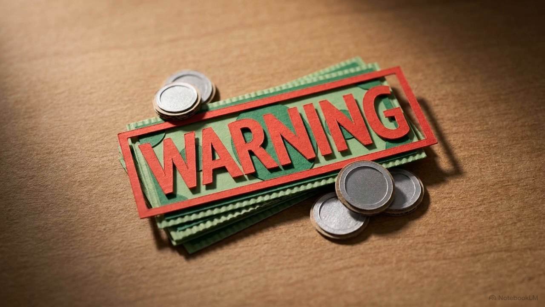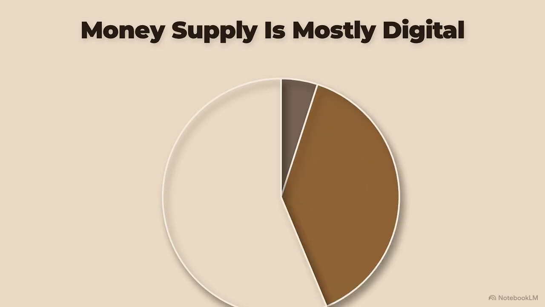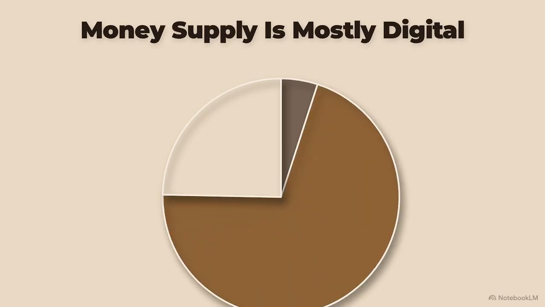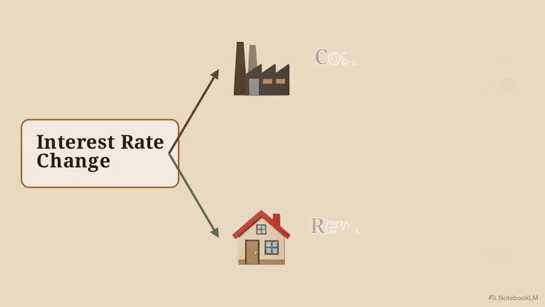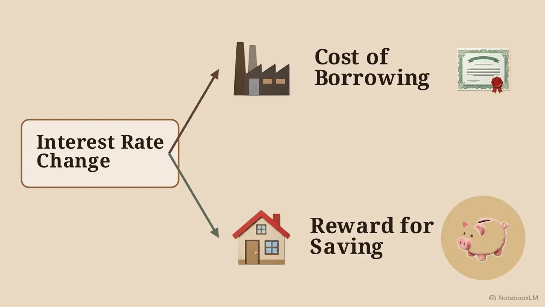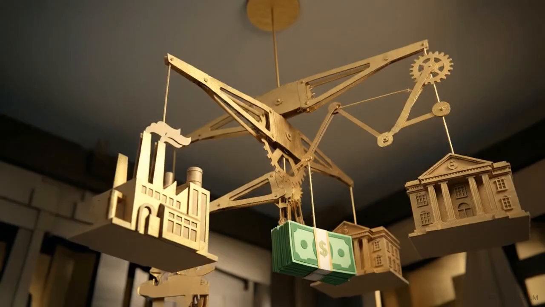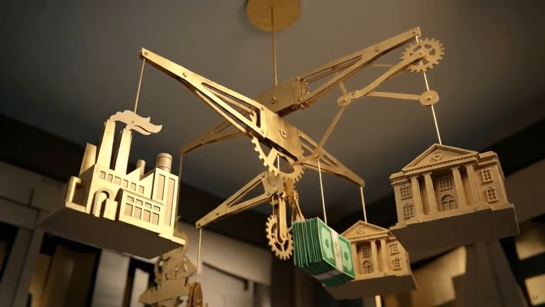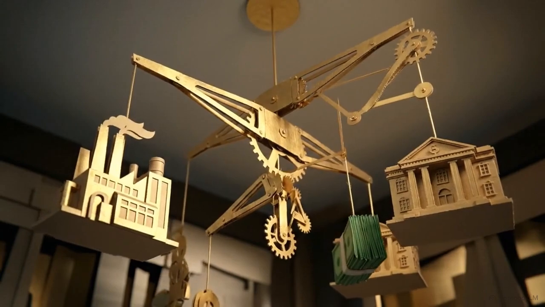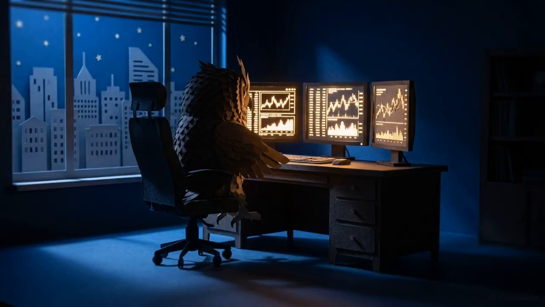Second, when asked to define the money supply, do not limit your answer to physical cash and coins. You must include commercial bank deposits and central bank reserves to get full credit. Third, avoid vague statements about interest rates. You need to explicitly explain the incentive mechanism. State exactly how a change in the rate alters both the cost of borrowing for firms and the reward for saving for households. A modern economy is a delicate equilibrium. Managing interest rates, the money supply, and exchange rates is an endless balancing act, which means Mayor Owl's job is never truly done.